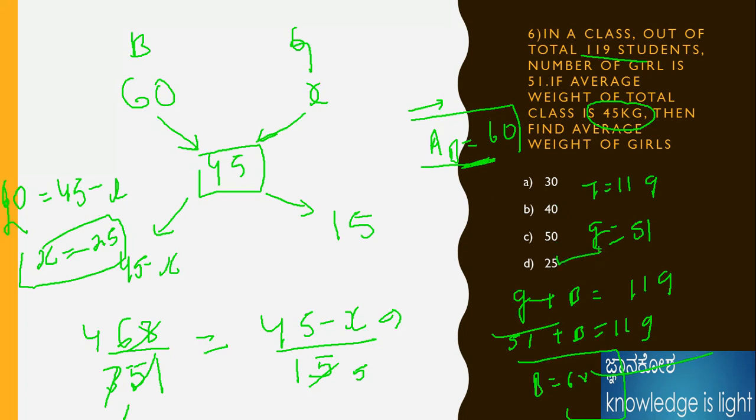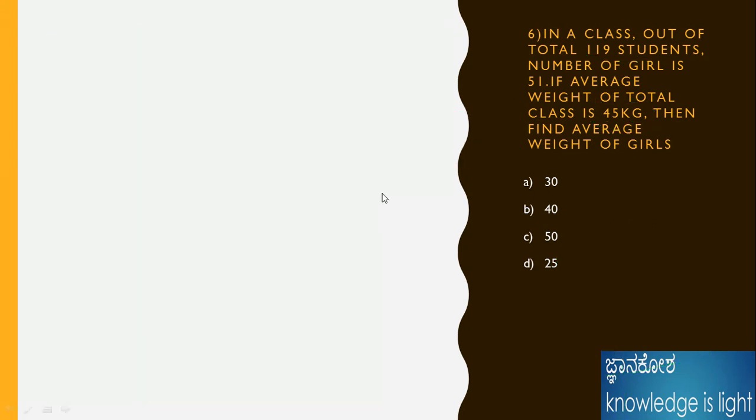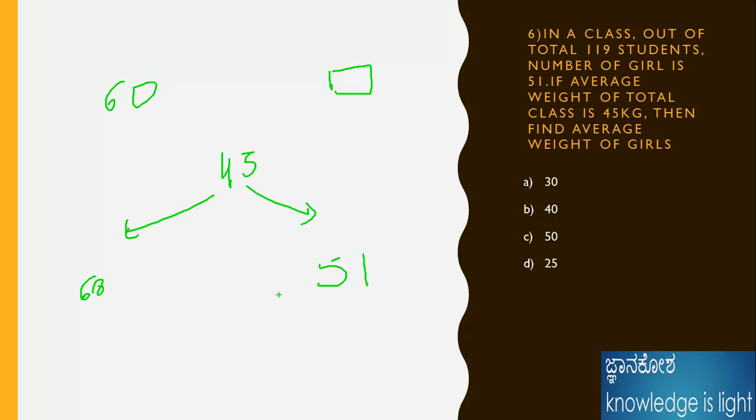Like that we can easily solve. This is one method, or else we can solve using another method as well. How do we do it? Okay, observe carefully. This is also an easy method. 60 is the allegation method only. Here I don't know, right? Here it is 45, they already know, because the average weight is given. 68 is given, and from 68 to here it is 51.